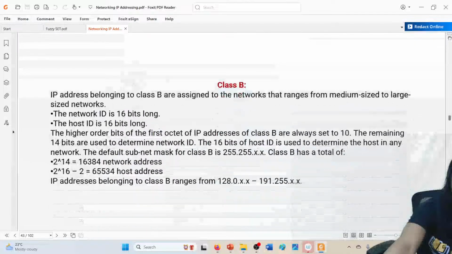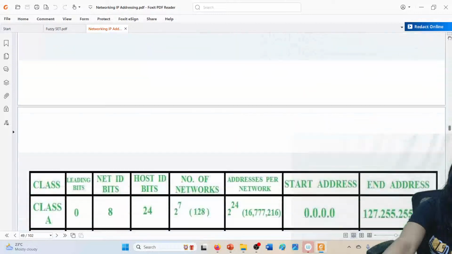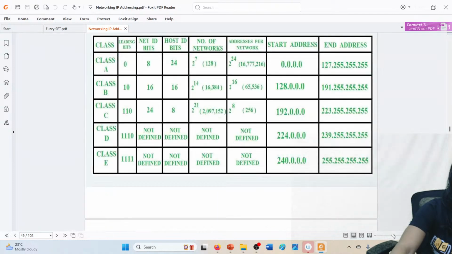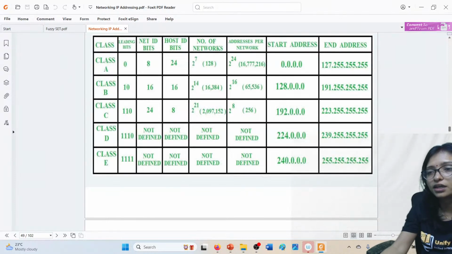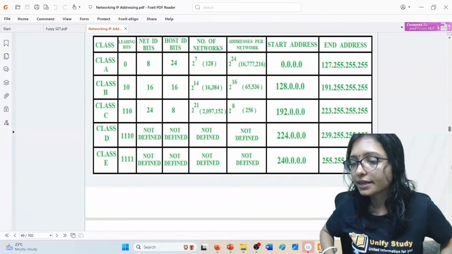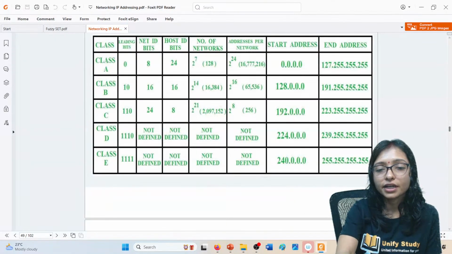The chart, I am showing you another chart from the class. This chart is the most important chart, where you have to remember the leading bits, how many bits are there for net ID, how many bits are there for host ID, each and everything, how many networks are possible in a class, how many addresses are possible in that class. This is the most important area from subnetting that you have to remember. Is that clear? Yes. This is a most important topic of networking.